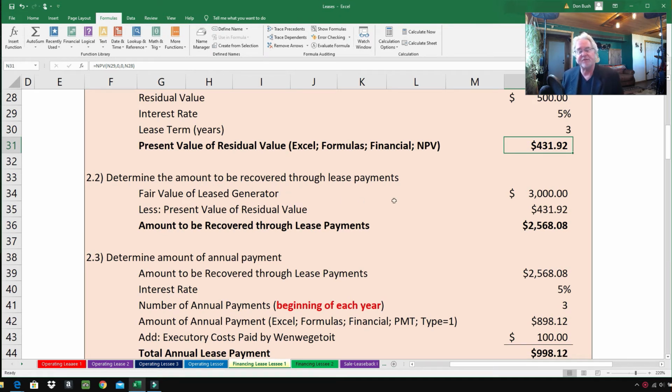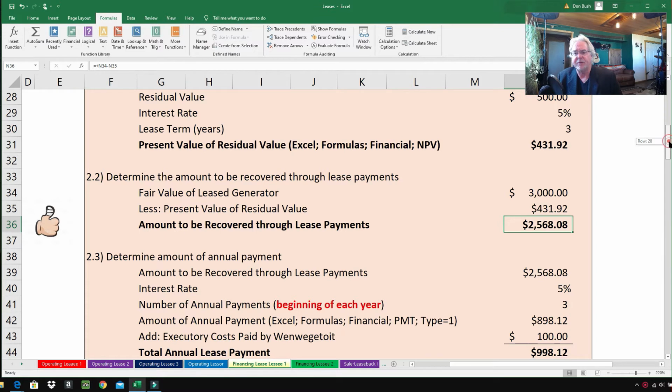So coming down to 2.2, determine the amount to be recovered through lease payments. Well, the fair value of the generator is $3,000. That's found in the information up above. And less the present value of the residual value, well, we just figured that out a minute ago. So I got it from right up there, so I just pulled it right down here. And the amount to be recovered through the lease payments is $2,568.08.